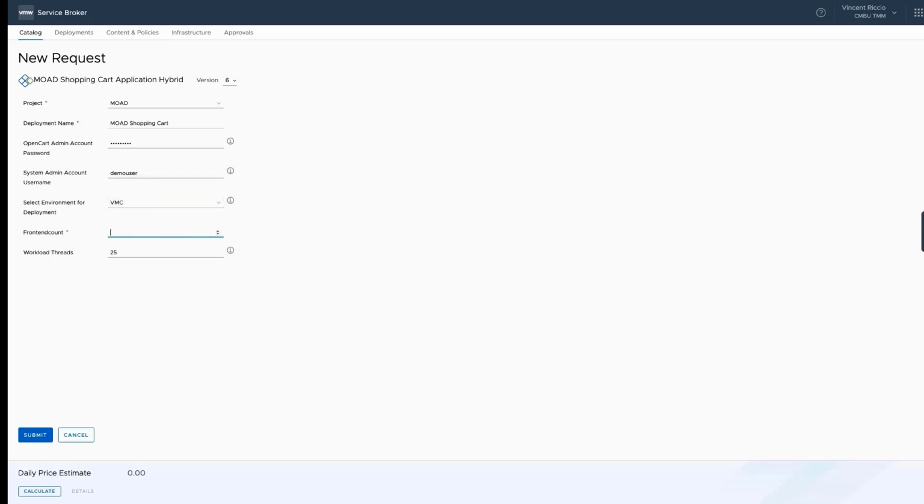So I'll just continue to choose VMC. Now remember that was the default as well that I chose. So I'm going to just do one front-end web server in this particular case. And then also what I can do is I can calculate the cost.